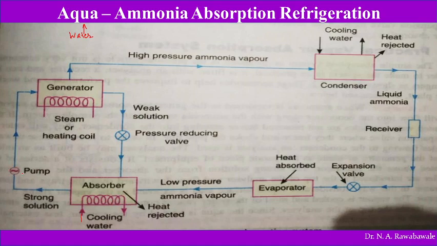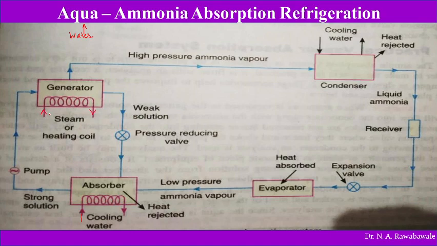Then the second part is the pump. This pump is going to supply the strong solution. When the weak solution's temperature is reduced, it absorbs the ammonia and becomes a strong solution, that is, the concentration of ammonia increases, and that strong solution is passed to the generator using a pump. The pump increases the pressure of the strong aqua ammonia solution and it enters the generator. In the generator there is one more coil provided. This coil may be an electrical coil, a steam pipe, or a hot water pipe. Generally it is called a heating coil.